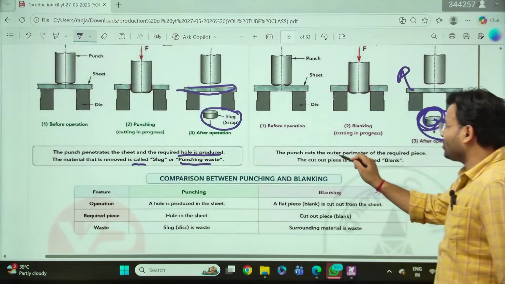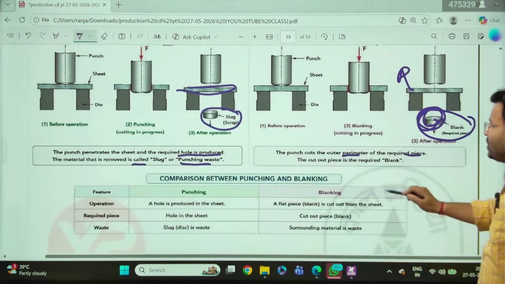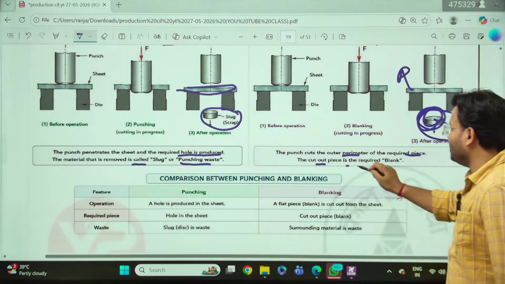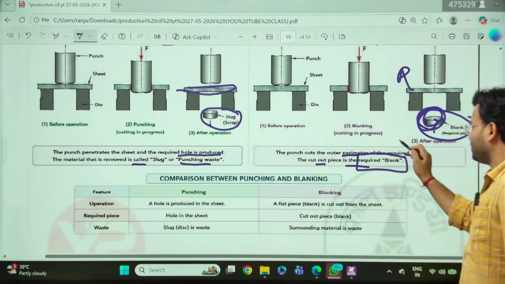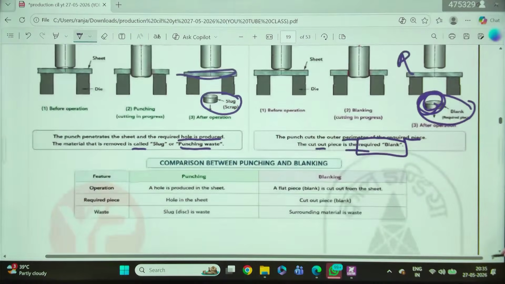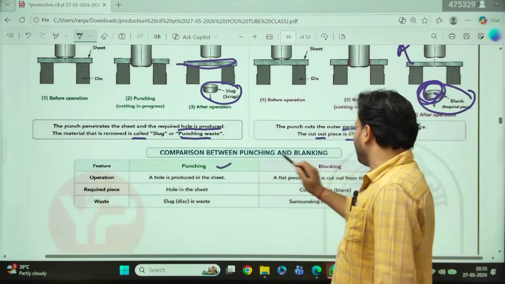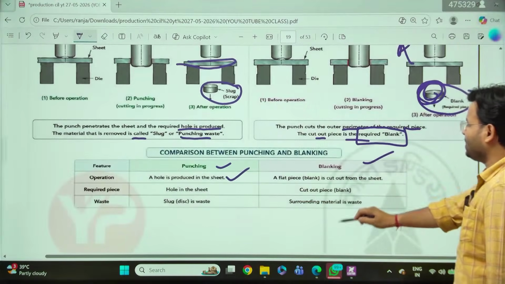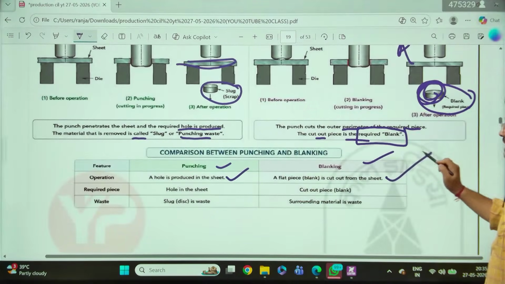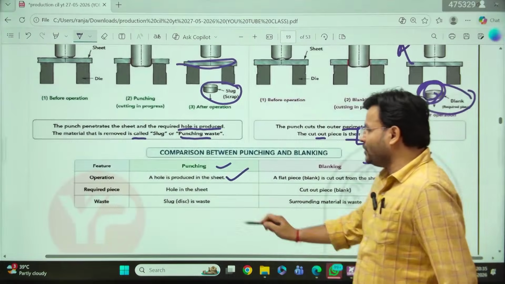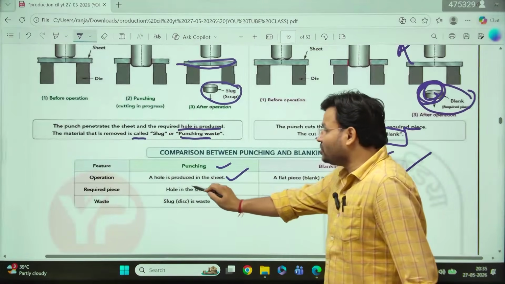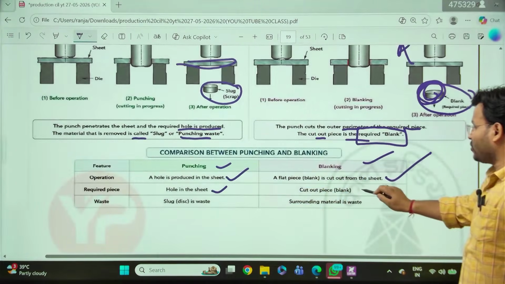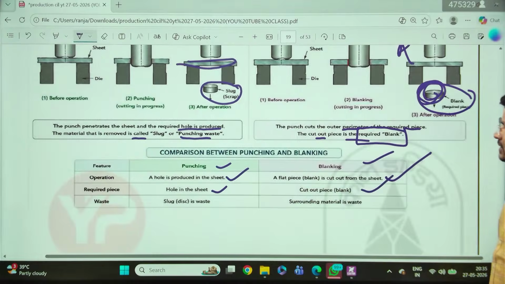The punch cuts the outer periphery of the required piece. This cut-off piece is our required blank. So always keep in mind the difference between punching and blanking. In a punching operation, a hole is produced on a sheet. In blanking, a flat piece, the blank, is cut from the sheet. That is the difference. In punching, the required piece is the sheet with the hole. Here, the cut-off piece is your blank, right?